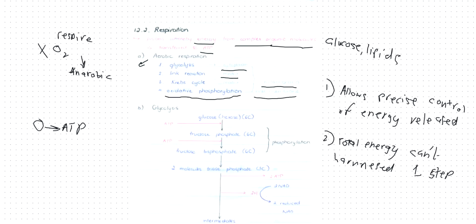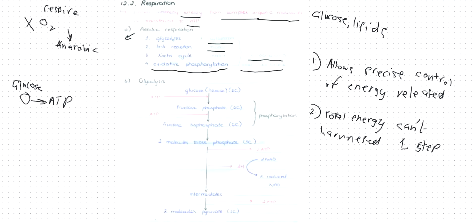So let's start with glycolysis first. Glycolysis is the first step of converting glucose to ATP. And remember, this happens in the cytoplasm. This is very important. Glycolysis happens in the cytoplasm. So we have the glucose, which is a 6-carbon molecule. And we get ATP. ATP is already present in the body. So this ATP will convert glucose into fructose phosphate.